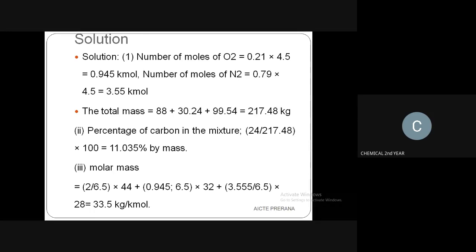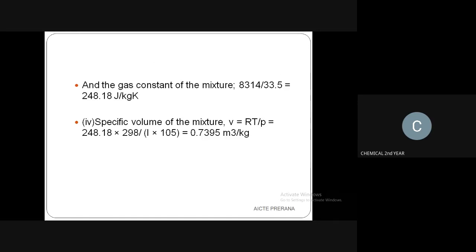Simplify and calculate to find the molar mass as 33.5 kg per kilomole.